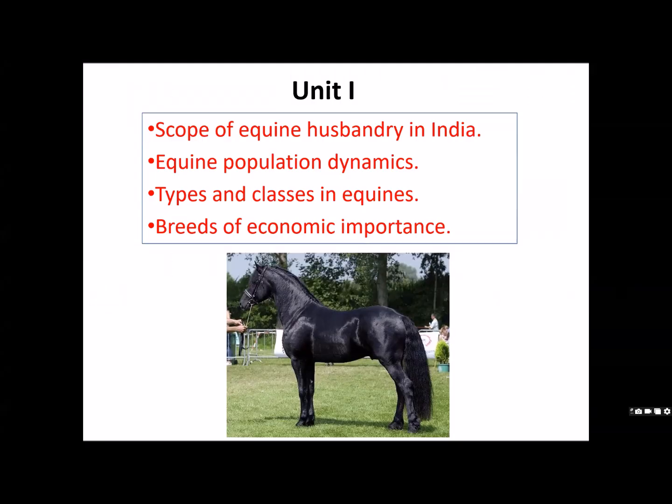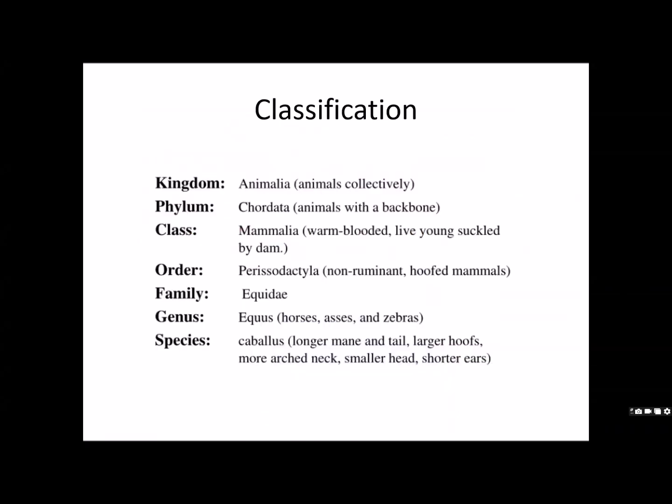Class, I would be covering the scope of equine husbandry in India, equine population dynamics, types and classes in equines, and breeds of economic importance. Equines belong to kingdom Animalia, phylum Chordata, class Mammalia, order Perissodactyla. Perissodactyla means single-hoofed animal. Under this order, they belong to family Equidae. Under Equidae, we have different genera, but we are concerned with only Equus.